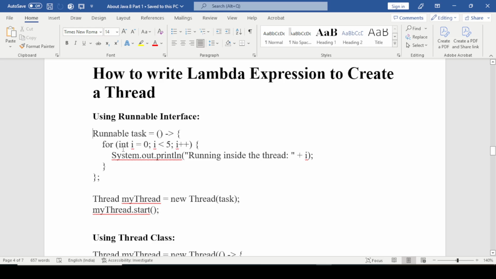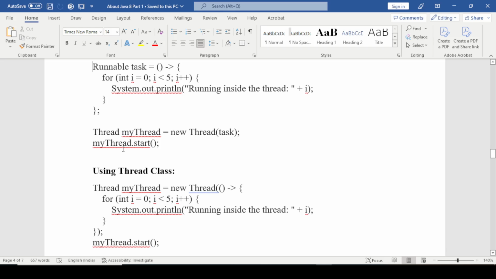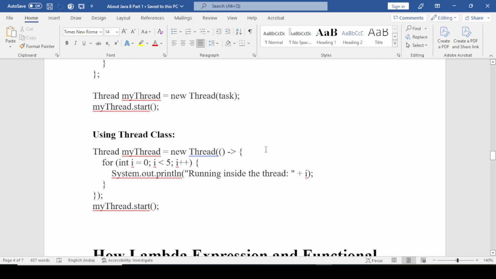After it, we create a Thread class object, named myThread, and pass the task, and after that we start it with myThread.start. Using the Thread class, we can directly apply a lambda in the Thread class constructor.